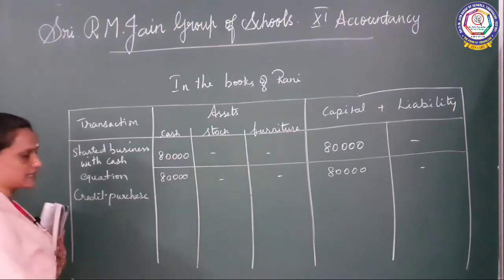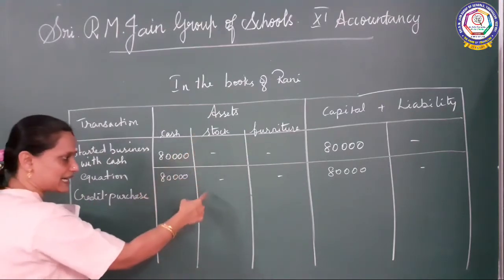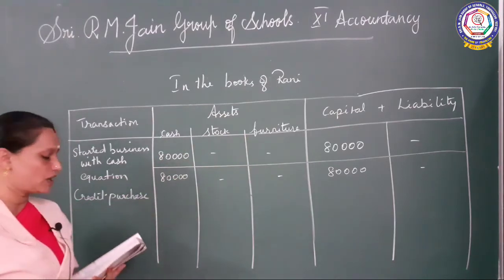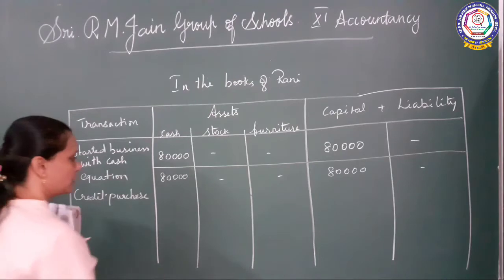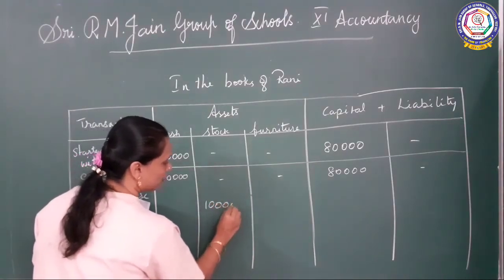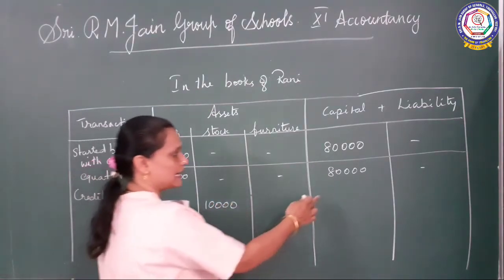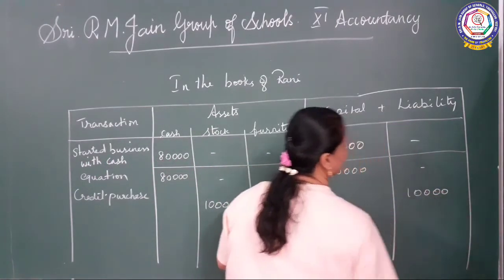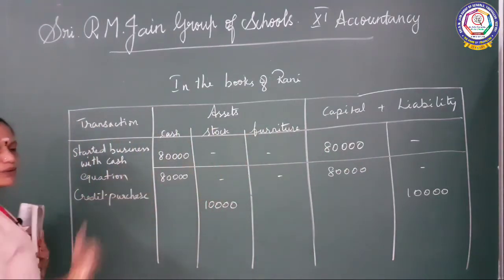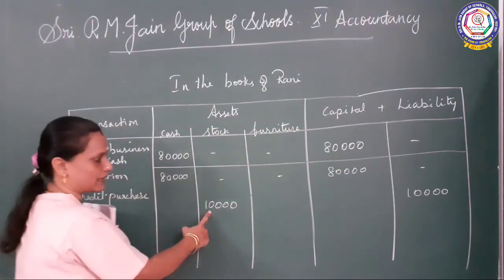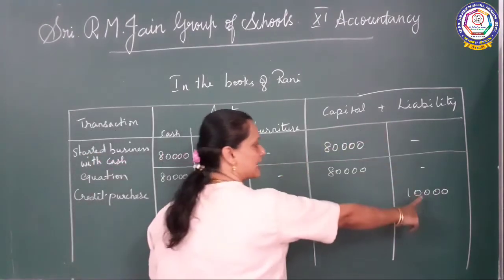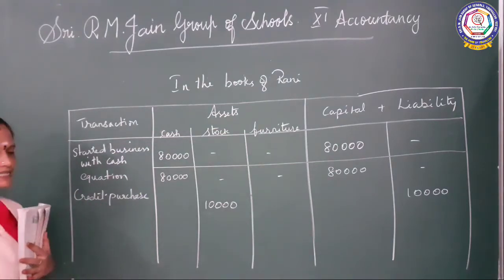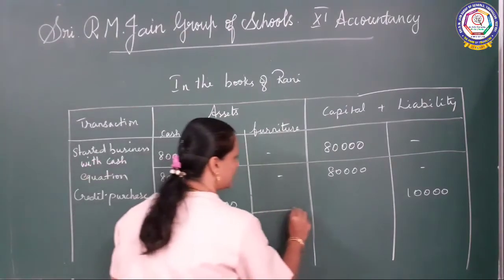Next, credit purchases. Credit purchase in the sense, stock will come inside, the liability also will come, because we are not going to pay the amount. How much? 10,000 worth. Okay, so 10,000 rupees here you have to write, and then here you should not touch anything. Liability we are going to pay in future only. That's why you have to write it like this. So stock also 10,000 is coming inside, and then liability we have to pay in future. Okay, so 10,000 credit purchase. Again you have to put one equation.